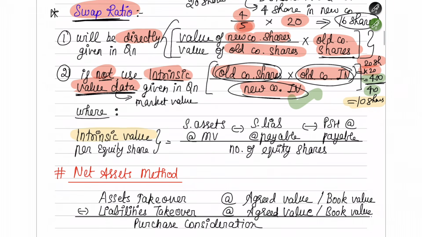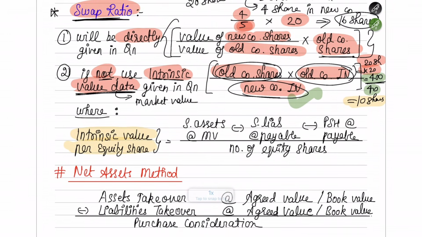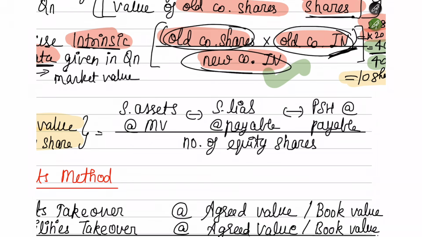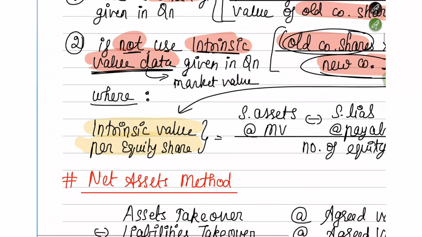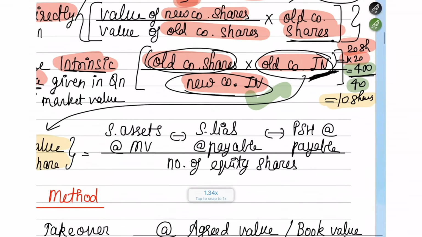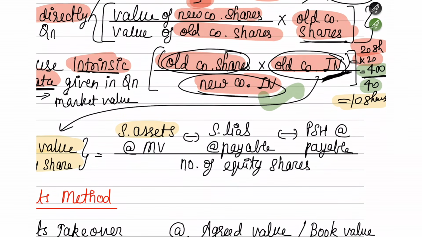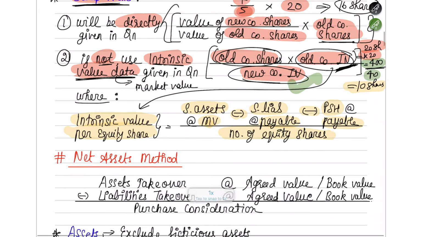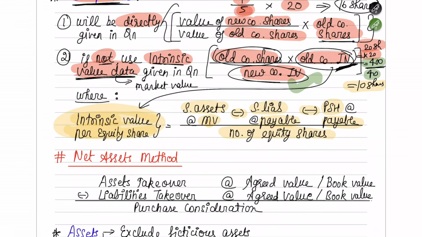In case they tell you in the question to find the intrinsic value per equity share, because the intrinsic value is not given, then use this formula and find out. In the company, take the sundry assets at market value, the sundry liabilities at payable value, that is, what you have to pay, and the preference shareholders also at the value you have to pay out. So sundry assets at market value minus sundry liabilities at payable value minus preference shareholders at payable value, divided by the number of equity shares. If you do this, you will be able to find the intrinsic value per equity share.